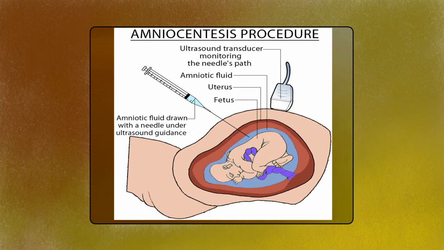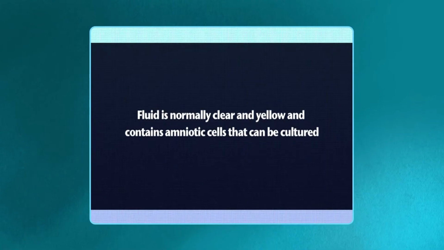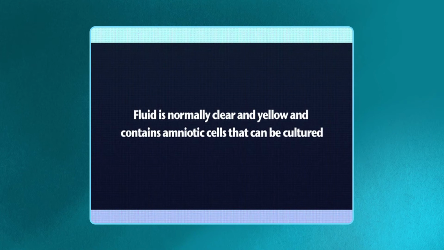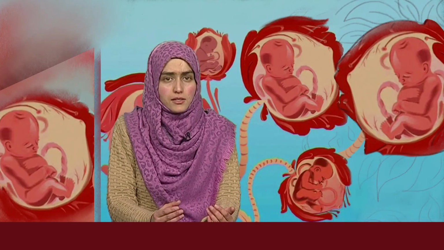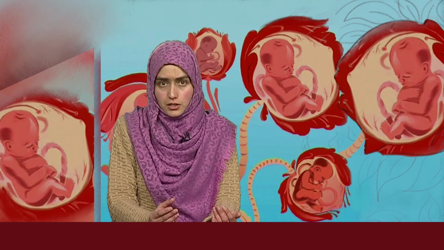Amniotic fluid is aspirated directly with or without local anesthesia after localization of the placenta by ultrasonography. The fluid is normally clear and yellow and contains amniotic cells that can be cultured. Discoloration of the fluid may suggest impending fetal death.